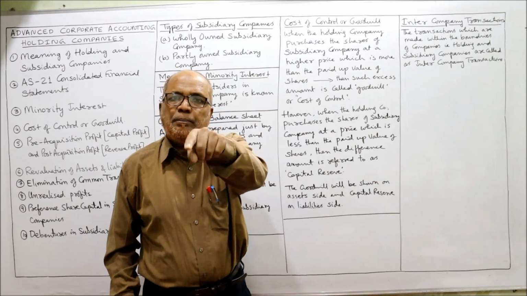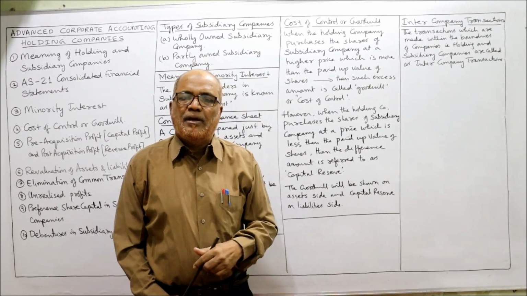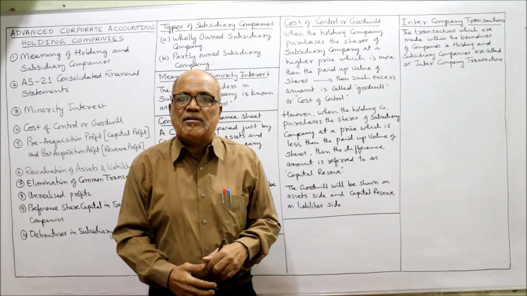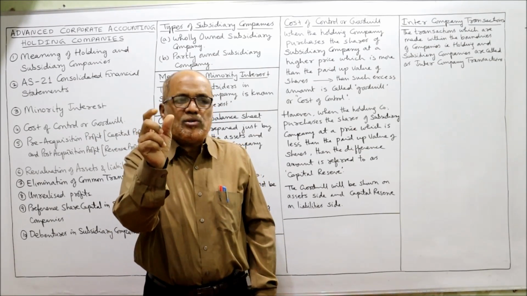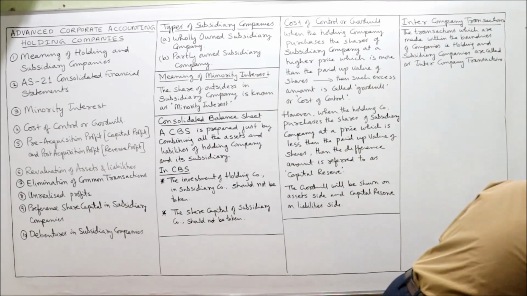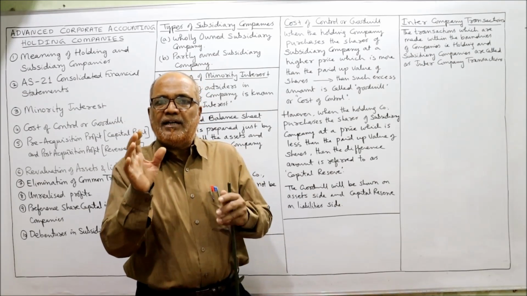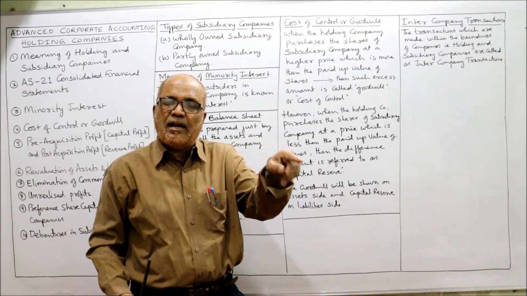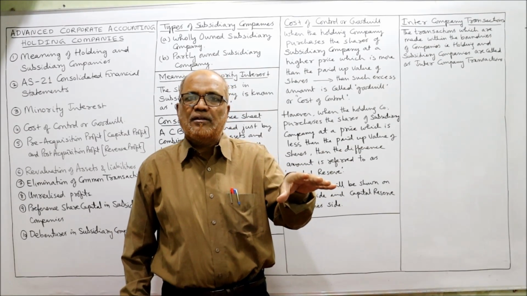Out of 1 lakh, 80% is held by ABC company. So 80% of 1 lakh, 80,000 worth of equity capital is held by ABC Limited, right?